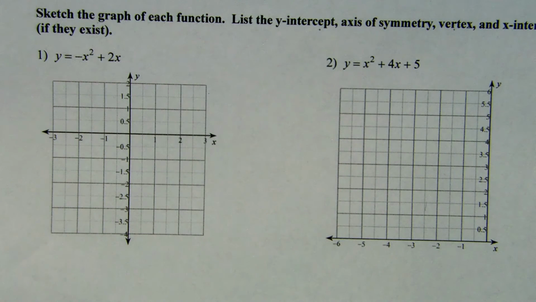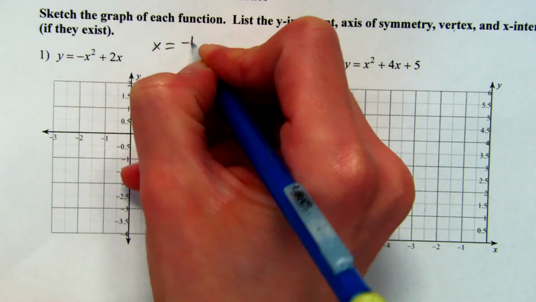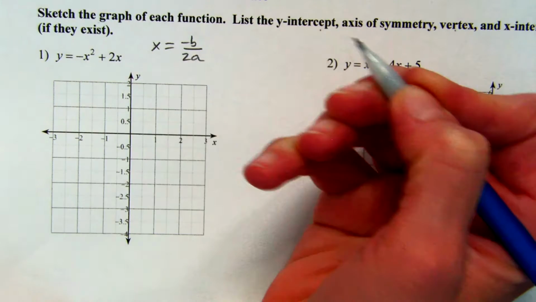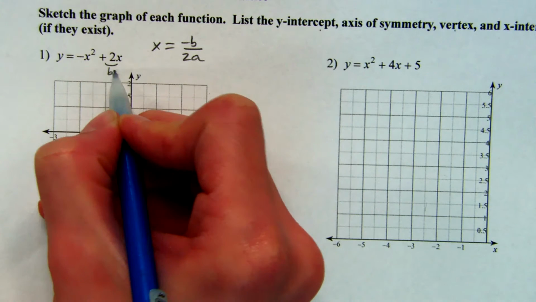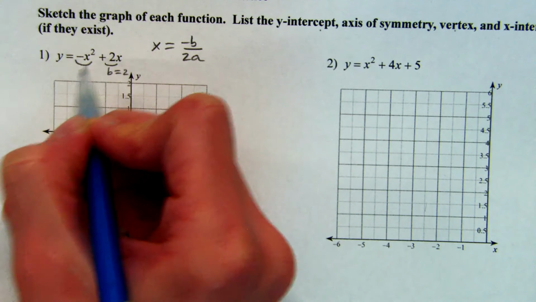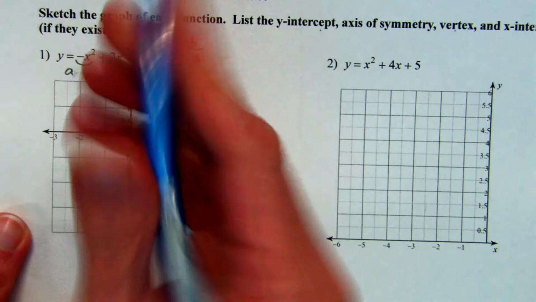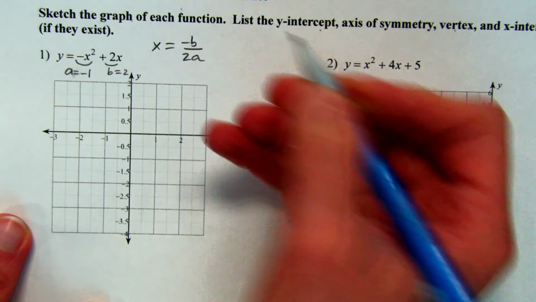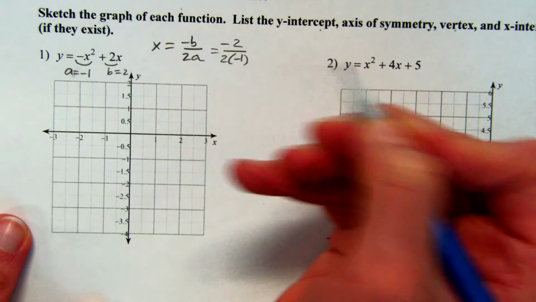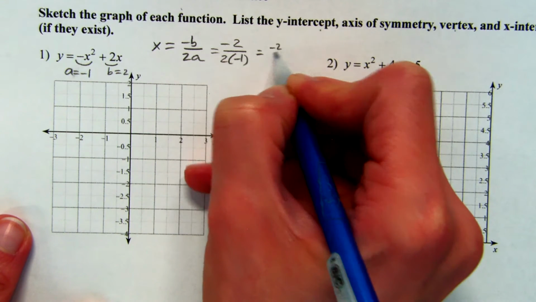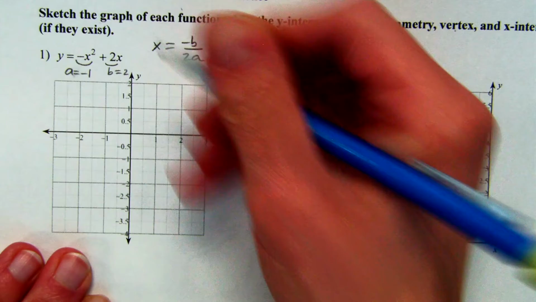So what we're going to start with is we're going to find the axis of symmetry first, which uses the formula x equals negative b over 2a. So if we look at this equation, b is 2, and I have negative x squared, so that means that a is negative 1. So if we put this in, I'll have negative 2 over 2 times negative 1, which just makes it negative 2 over negative 2, which means 1. So that axis of symmetry is going to go in at 1.